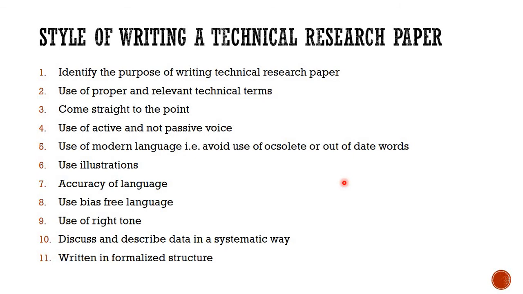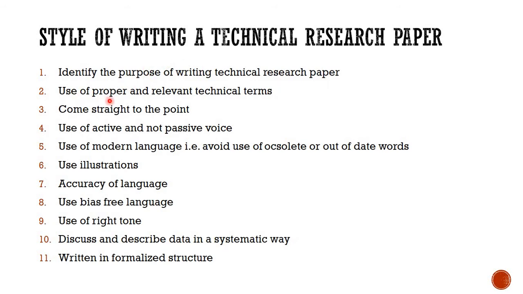Now there is a style of writing a technical research paper, in which step number one is to identify the purpose of writing the technical research paper. If you do not know your purpose, why you are writing, or after completing the research paper, what kind of study you want to represent in front of your audience, then there is no purpose of writing any research paper. So you have to identify the purpose of writing.